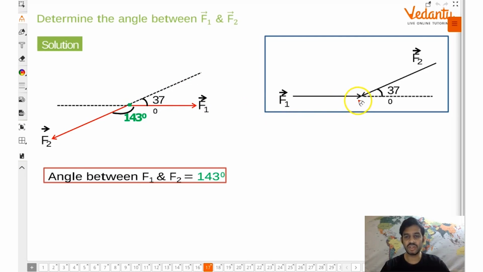See, this was the original diagram. What we are doing is, we are shifting F1 forward. F1 को ऐसा का ऐसा आगे ले जाते हैं. If we shift F1 forward, this was the original line, this angle was 37, but now the vectors are joined tail to tail. What is the angle between them? If this is 37, this will be 143. So the angle between F1 and F2 will be defined as 143 degrees.